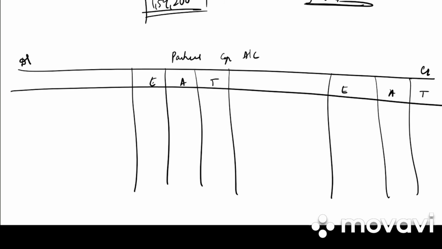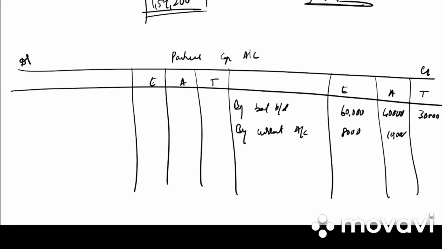First step is to bring down the balance. So by balance brought down 60,000, 40,000, 30,000. This is the capital account. Then we have current account balance as well. So by current account 8,000, 10,000. Then on debit side again we have to current account, Tarini is 5,000.